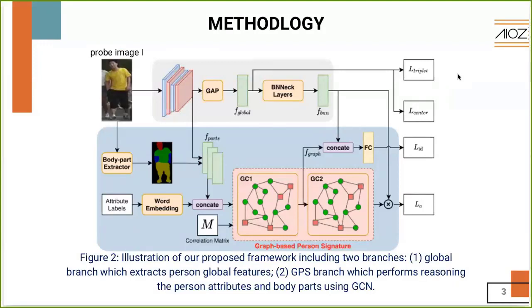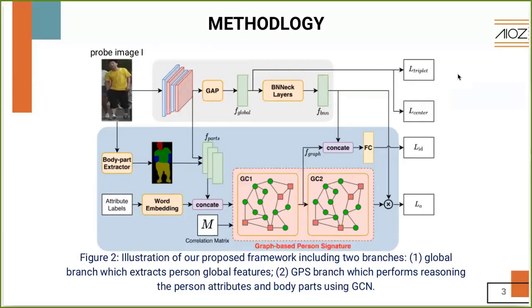We construct the graph of a person signature, which includes attribute nodes and body part nodes conditioned on the correlation matrix. We apply the GCN for reasoning on the person's signature graph and encoding the graph into a more representative feature.